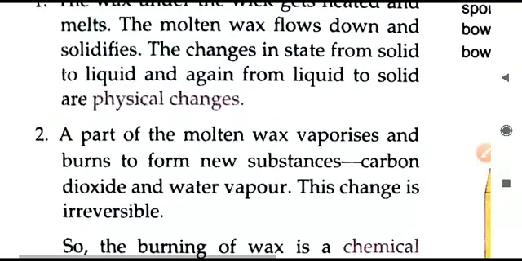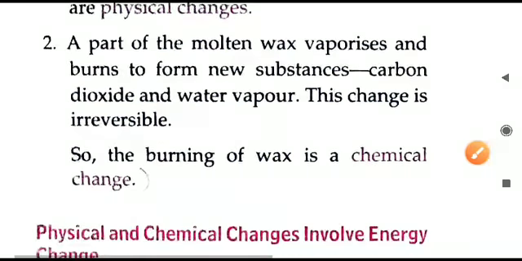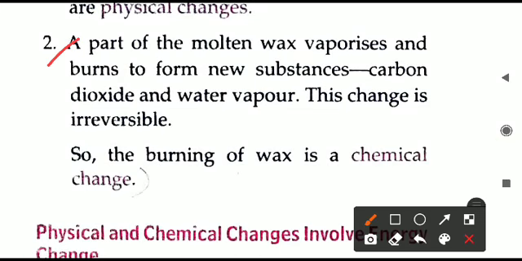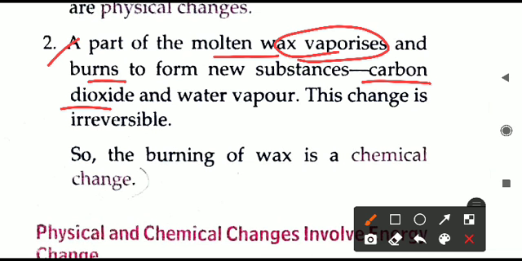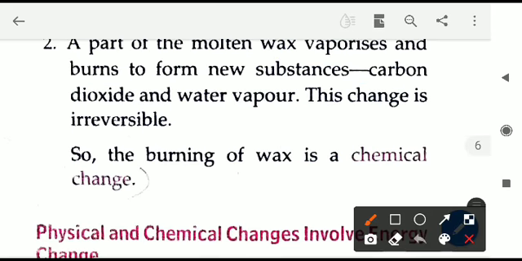Next, you can do this in your reading also: the changes in the state of matter. Solid wax changes to liquid wax, and again it becomes solid when it freezes. That is a physical change going on. Let us see the second point: a part of the molten wax vaporizes and burns. All the wax does not melt. Some of the wax is used in the burning of the candle, and that ultimately gives a new product or new substance. Carbon dioxide and water vapor are produced, and because new substances are produced, it is a chemical change. Also, once the wax has burned, we cannot get it back; that is why it is irreversible also.